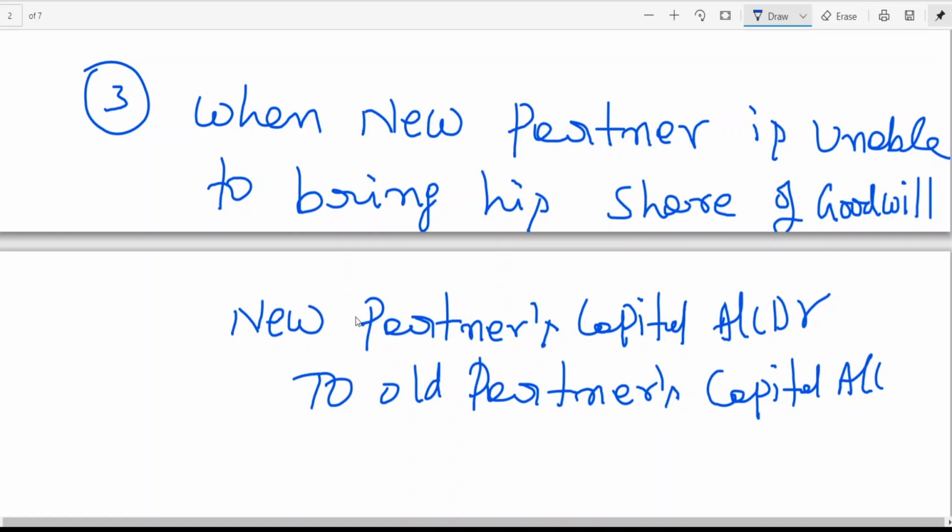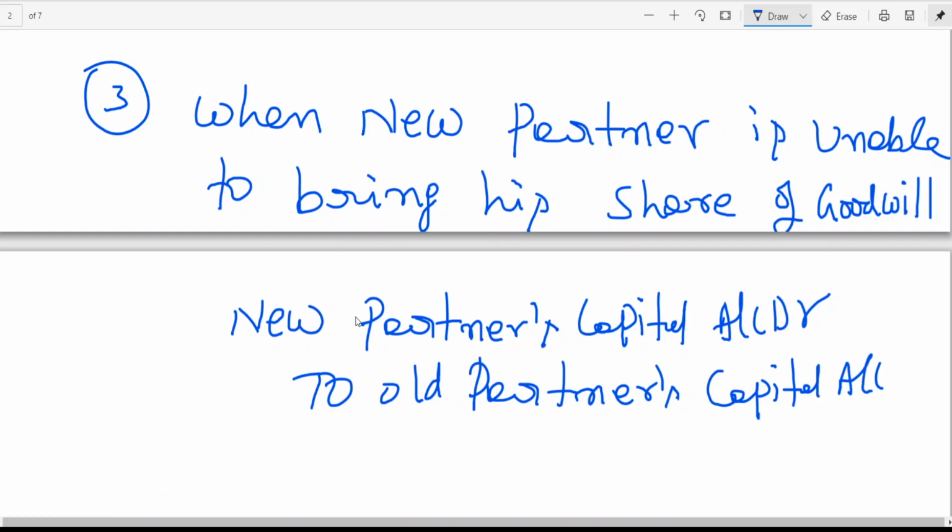That means if you bring 100 rupees cash towards capital and 10 rupees cash towards goodwill, fine. If you can't bring the goodwill that you are supposed to bring, we adjust it from the capital which you brought in. Then what happened? 100 rupees capital will become 90. What is the logic in this? Indirectly you are forcing the new partner to bring cash towards goodwill. If you bring 100 plus 10, 110, we are very happy. If you can't bring 110, okay, you brought 100 rupees, so from that we deduct 10 rupees. That means your capital is only 90. That is the logic behind it.